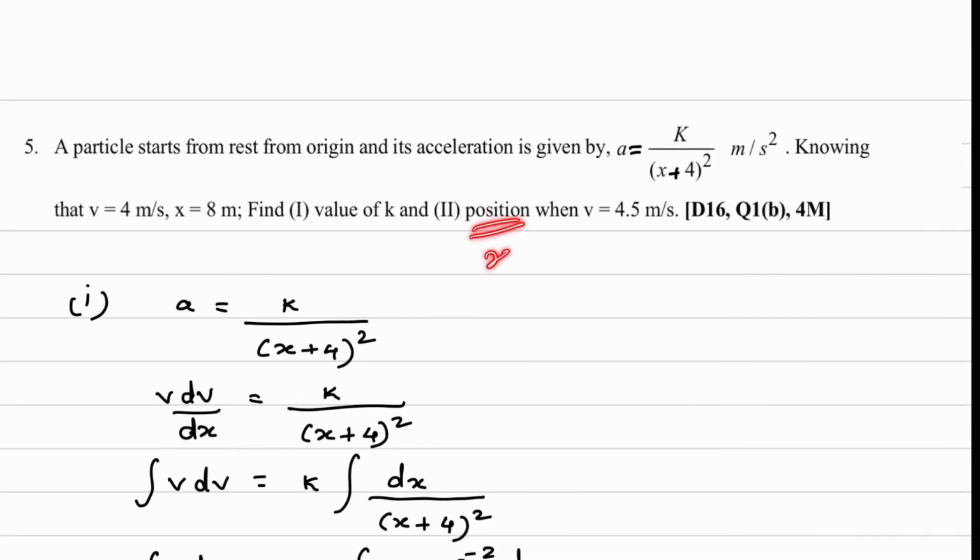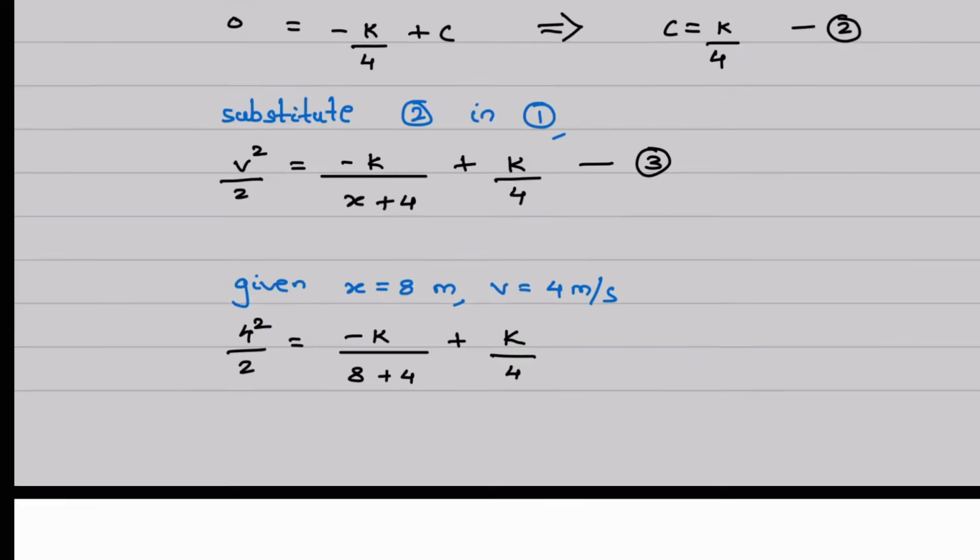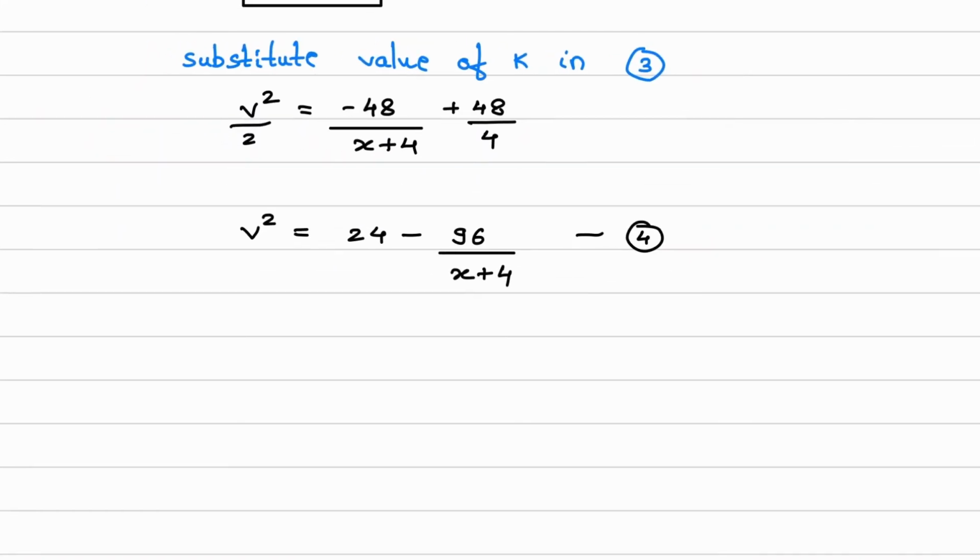Position, that is, we have to calculate x when velocity is 4.5 meter per second. So this equation is the relation between velocity and x. So we'll calculate the second part. Second part is x, we have to calculate when velocity is 4.5 meter per second.